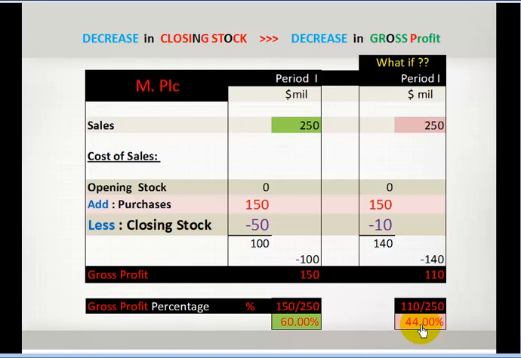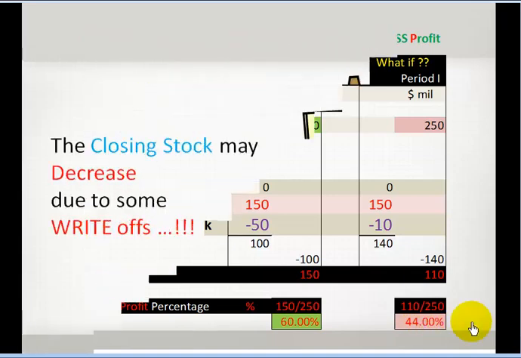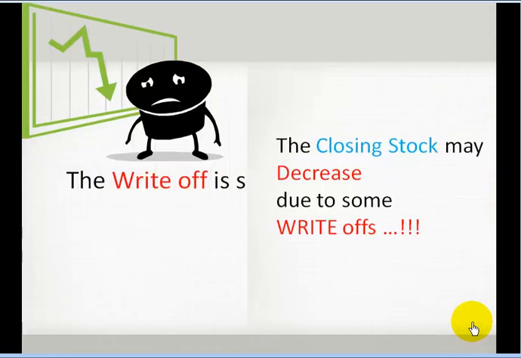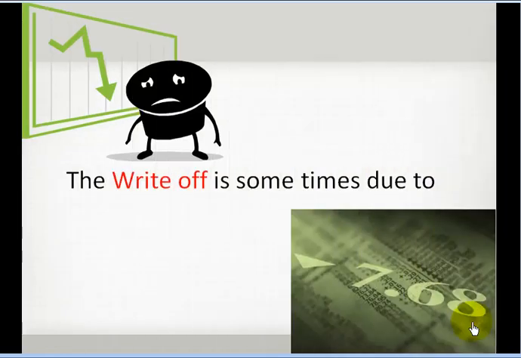But the director is very much annoyed. Why should there be a decrease in closing stock? Are there any specific reasons? Let's find out. The closing stock may decrease due to some write-off. So the director wants to know what these write-offs are. The write-offs are sometimes due to